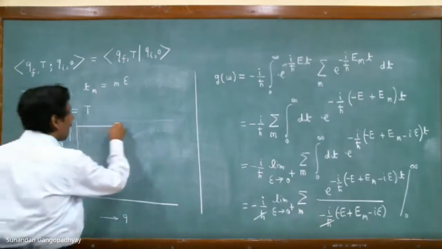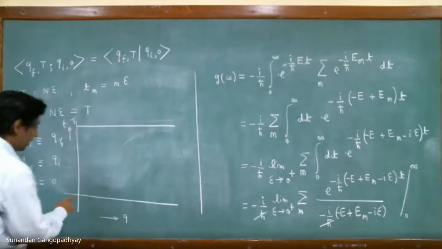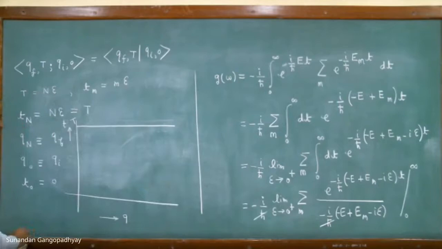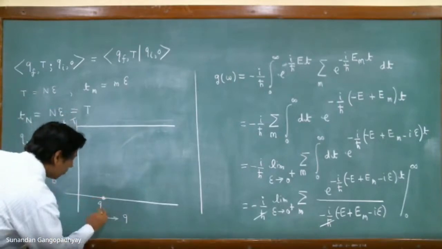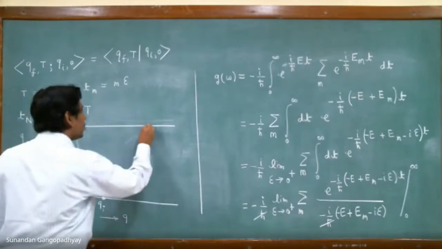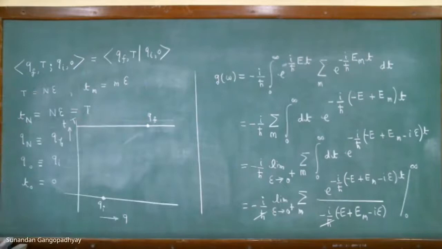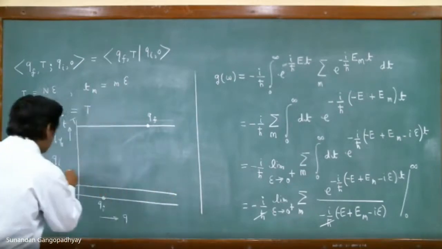This is the time slice at capital T, and this is the time t equal to 0 slice. The particle initially is at Qi, and the final position of the particle is Qf at time capital T. So we are dividing this into time slices.